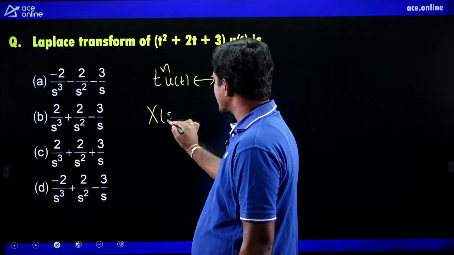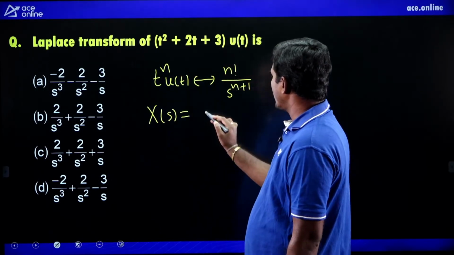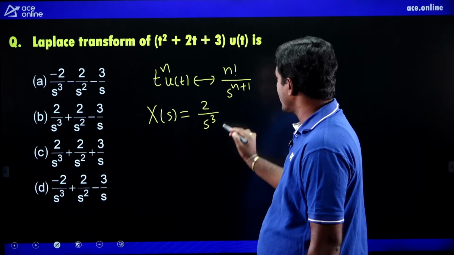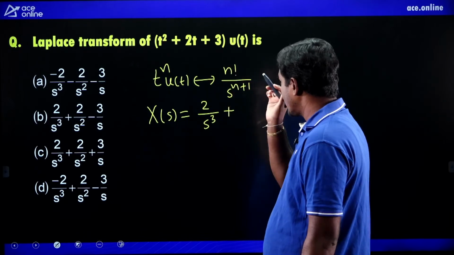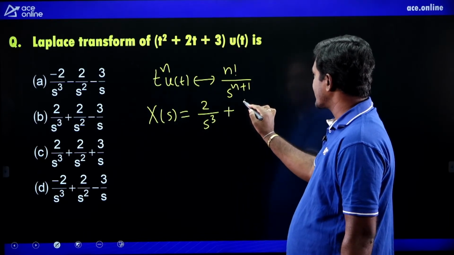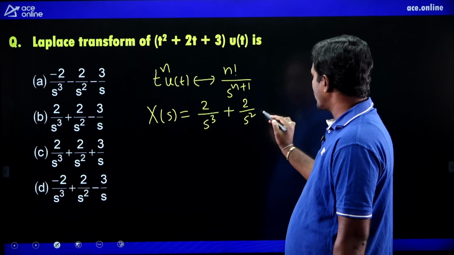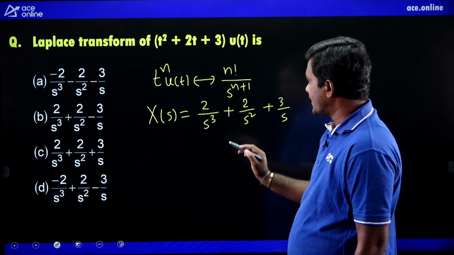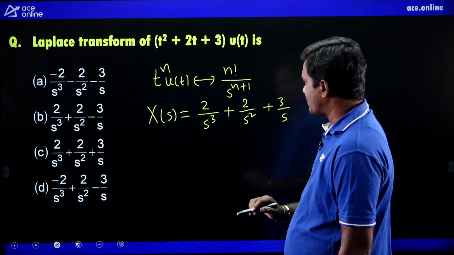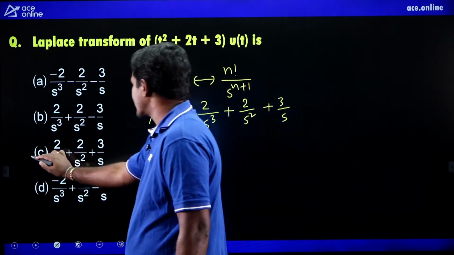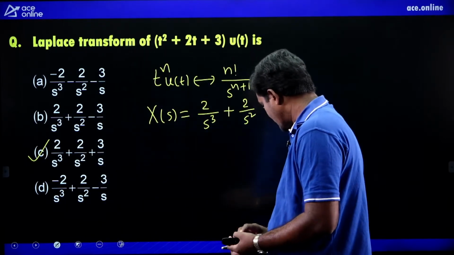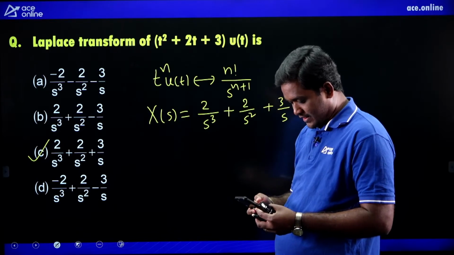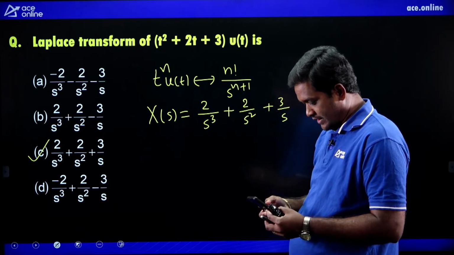The Laplace transform of t square u of t is 2 factorial by s cube, that is 2 by s cube. Plus 2 into the Laplace transform of t u of t, which is 1 by s square. And 3 into u of t is 3 by s. So 2 by s cube plus 2 by s square plus 3 by s. What is the right option? C is the right option, correct.